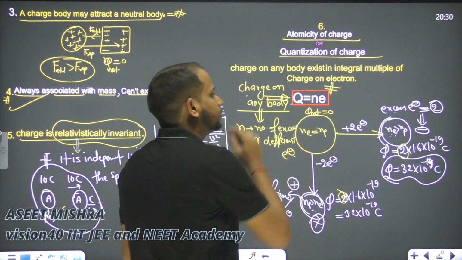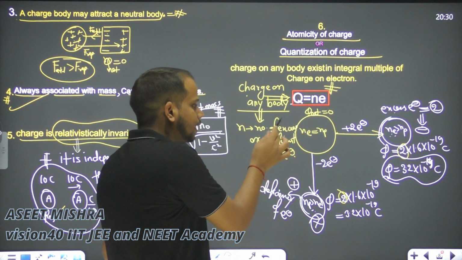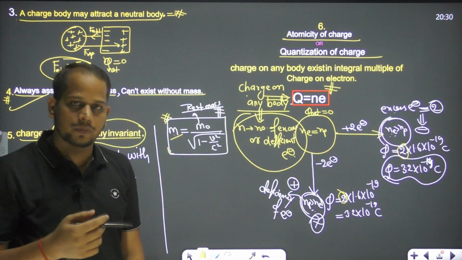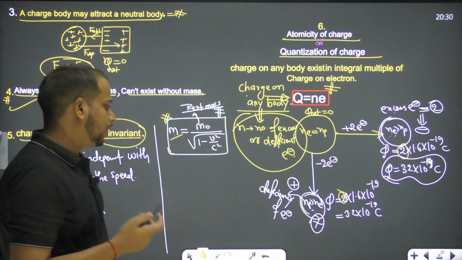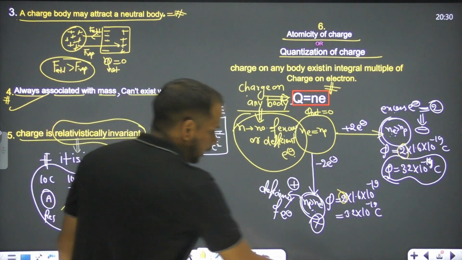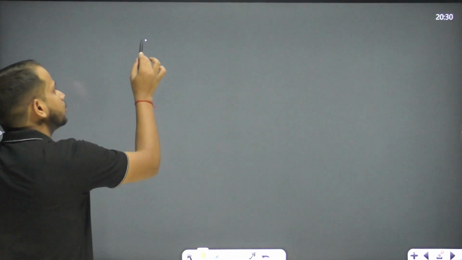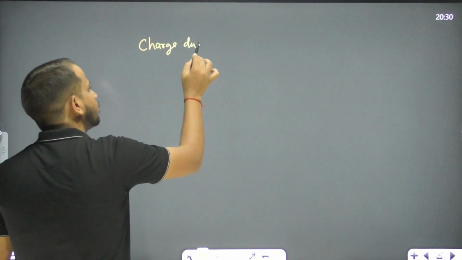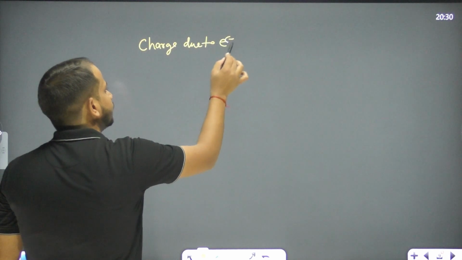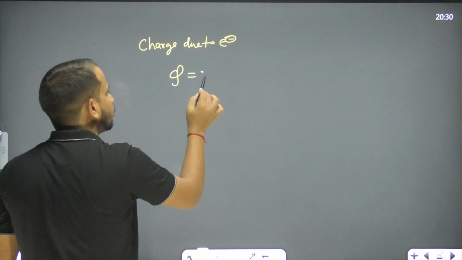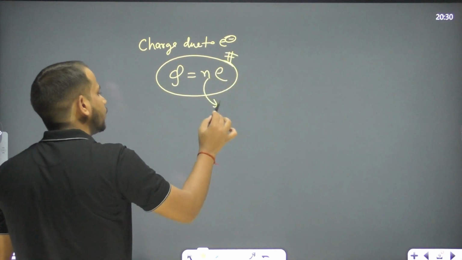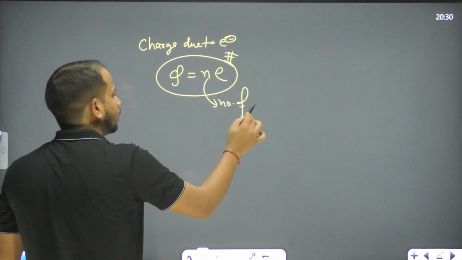Now let's see the next thing. If I'm saying this is the charge on the body, so we are saying it's a number of excess or deficient electron. But if we have to find out the charge due to electron, then simply just apply Q equals to Ne. What is the N here? Now N is the number of electron.